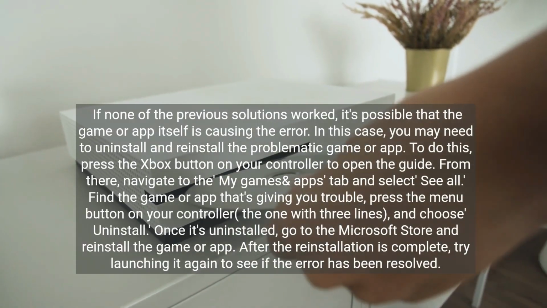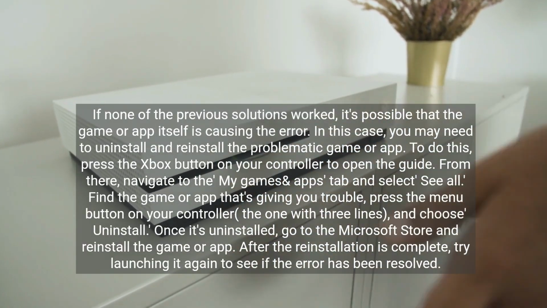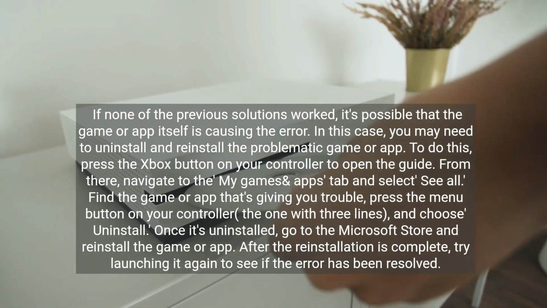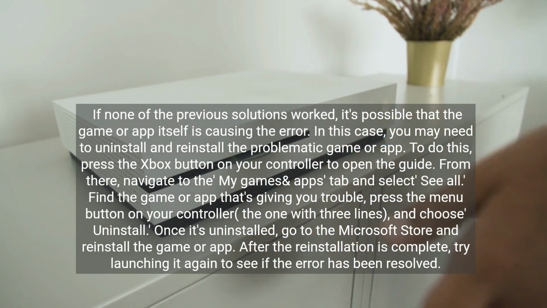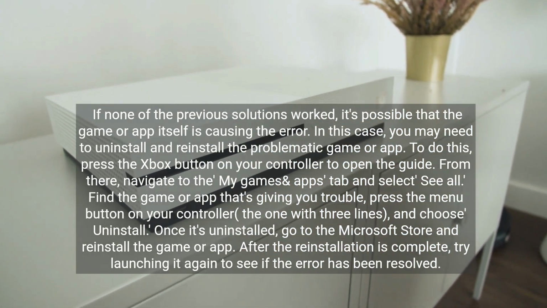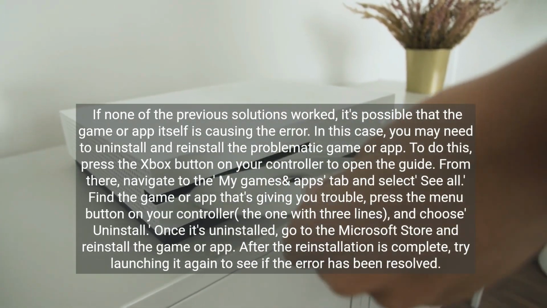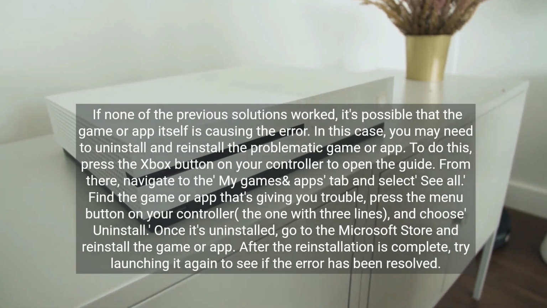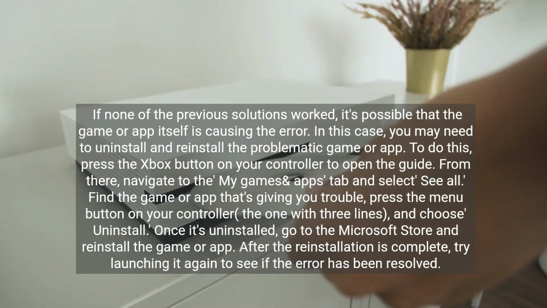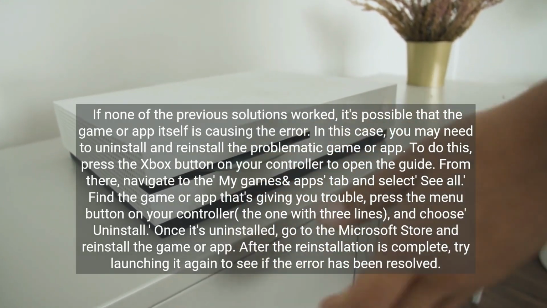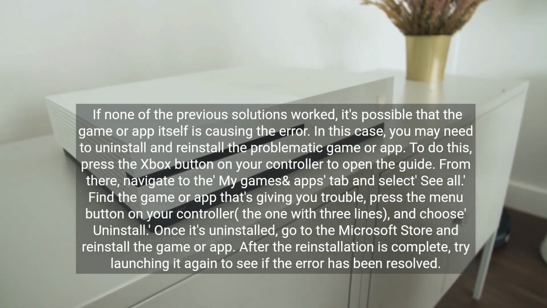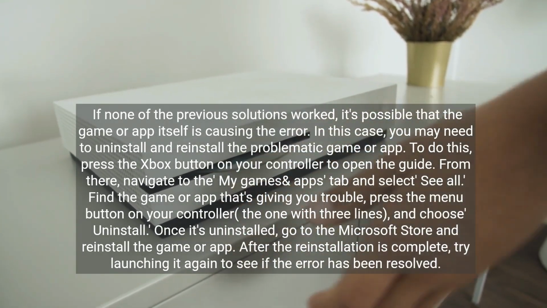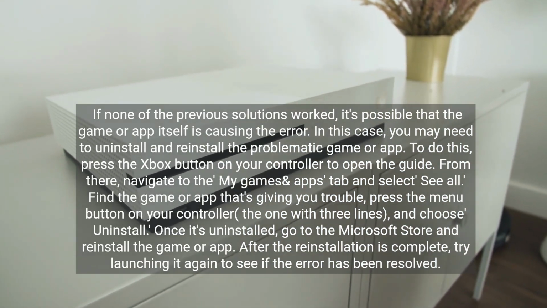If none of the previous solutions worked, it's possible that the game or app itself is causing the error. In this case, you may need to uninstall and reinstall the problematic game or app. To do this, press the Xbox button on your controller to open the guide. From there, navigate to the My Games and Apps tab and select See All. Find the game or app that's giving you trouble, press the menu button on your controller, the one with 3 lines, and choose Uninstall. Once it's uninstalled, go to the Microsoft Store and reinstall the game or app. After the reinstallation is complete, try launching it again to see if the error has been resolved.